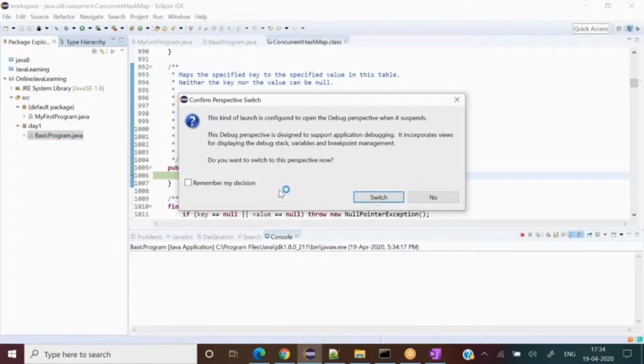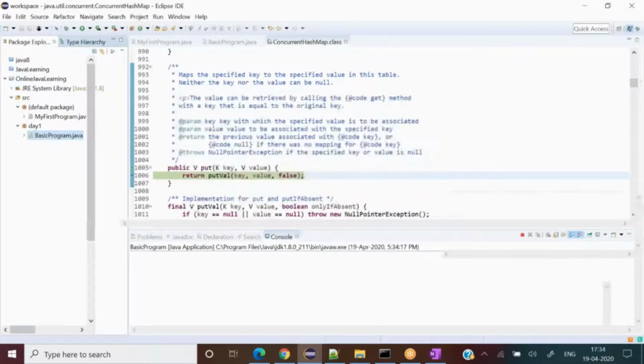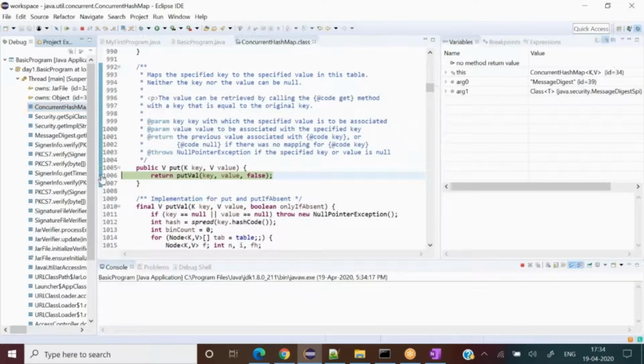Now I start the debugging. It says if I don't want this window to pop up, I can select this, remember my decision, and then this would not come every time. But I'm not doing that right now. I'm not interested in that. Let me remove this. This can confuse you. Maybe I have a breakpoint.